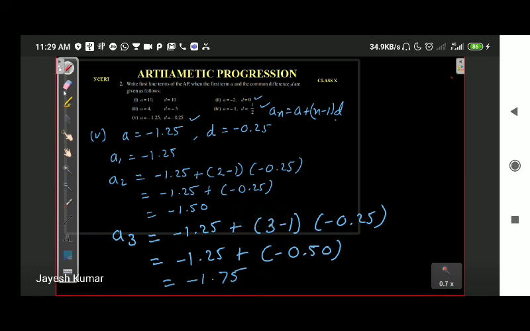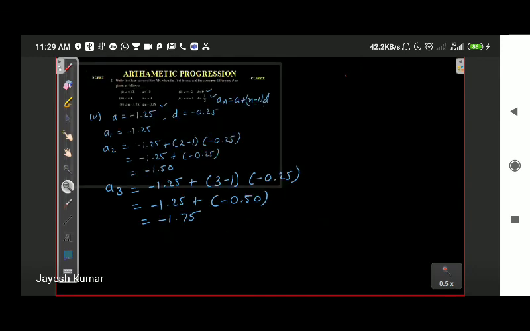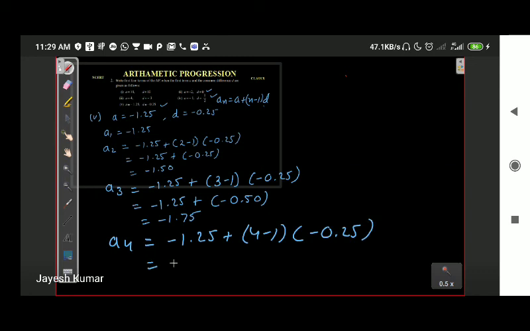In the same manner, you have A4, that will be minus 1.25 plus (4 minus 1) into minus 0.25. This will be minus 1.25 plus 3 into minus 0.25, that will be minus 0.75. So the addition will be minus 2.0. Okay, I guess it is clear up till here.